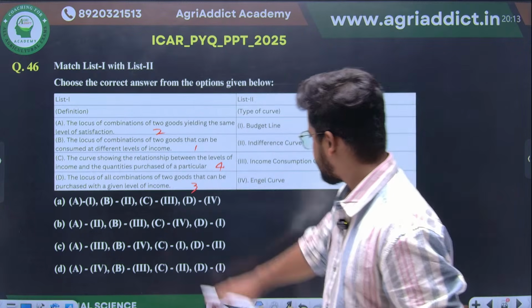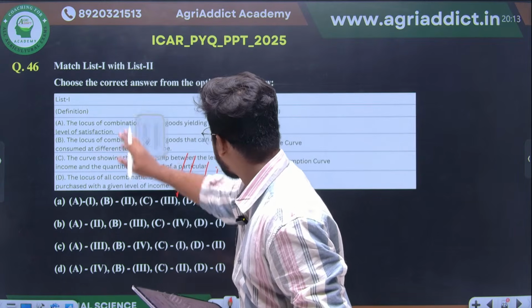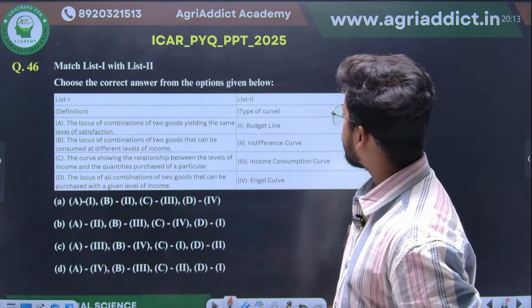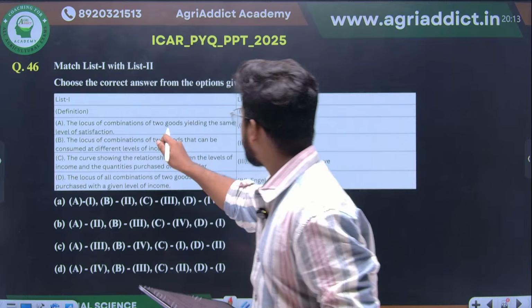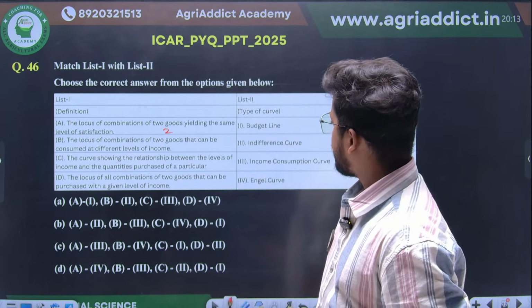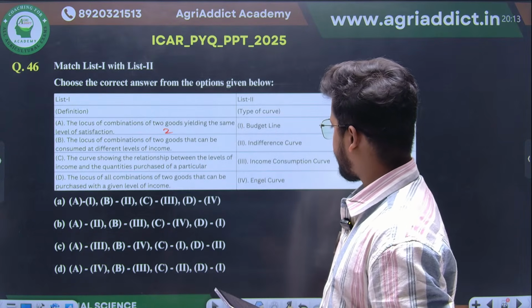Sorry. Some confusion has happened. Just give me a moment. Locus of combinations, indifference curve, 2. Locus of combinations of two goods that can be consumed at different levels of income.